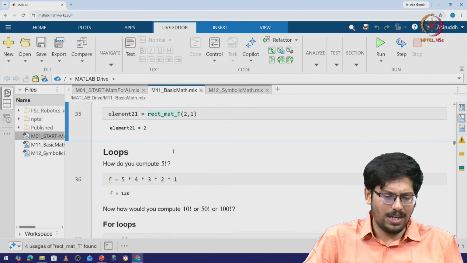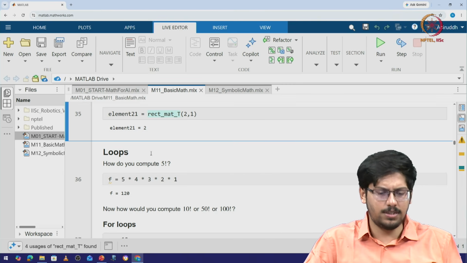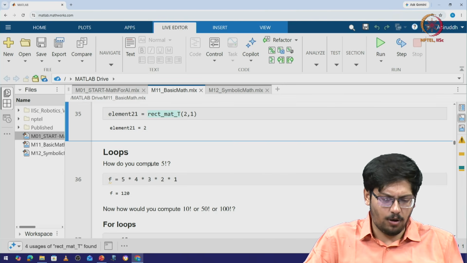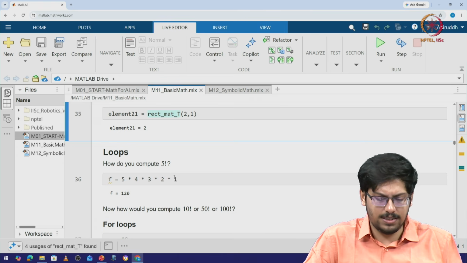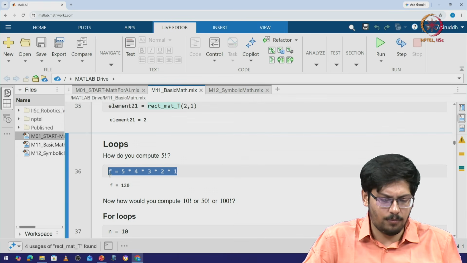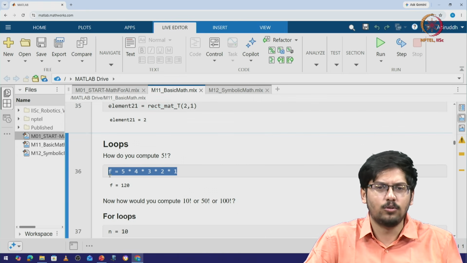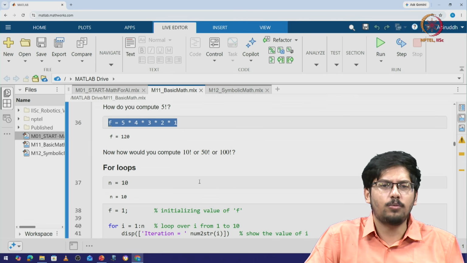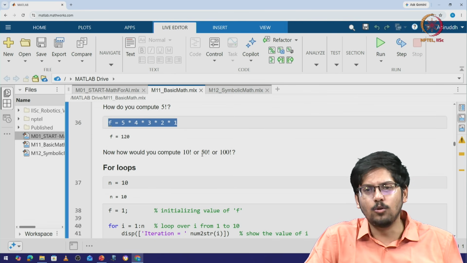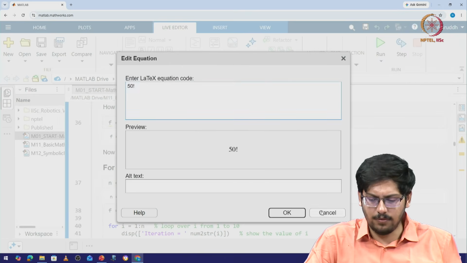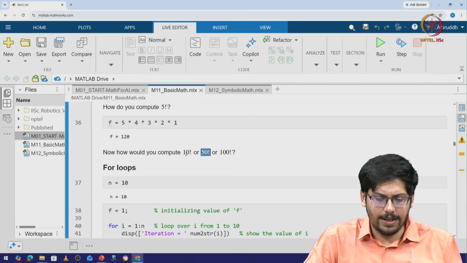Now one example that we can use for the loops is, how do you compute the factorial of 5? It is essentially computing the multiplication of 5 into 4 into 3 into 2 into 1, and this could be written as a loop, and we could follow the same operation for, let's say, 10 factorial, 50 factorial and 100 factorial.